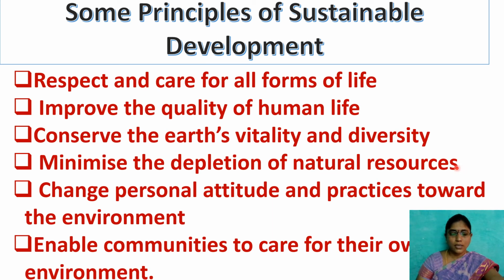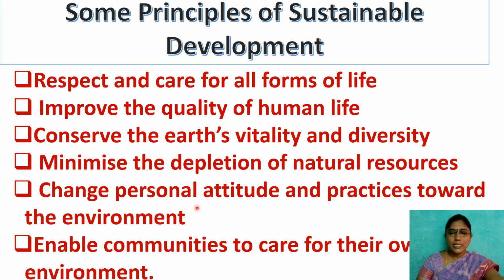There will be no water, no iron, no gold mines, nothing naturally, because we are depleting our natural resources. So we have to minimize the usage of the natural resources, and that automatically equals conserving our natural resources.